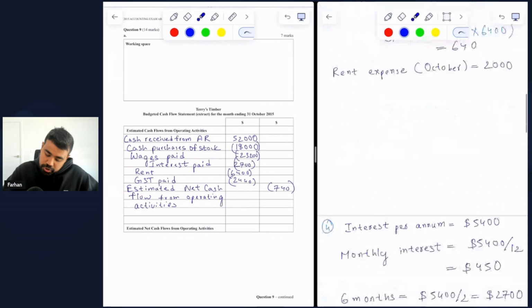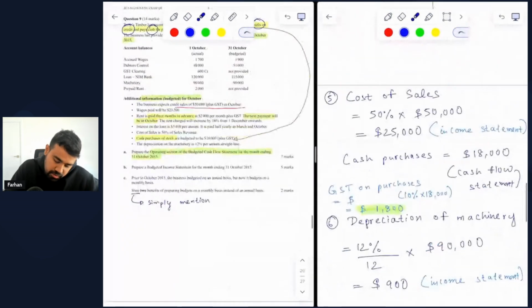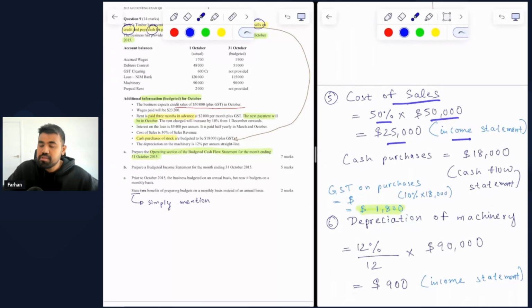Now let's move on to additional information number 5. Straightforward. Cost of sales is 50% of sales revenue. So cost of sales is 50% of $50,000, which is $25,000, and cost of sales is reported in the income statement. Be careful not to include GST here. GST is a completely different thing in itself.